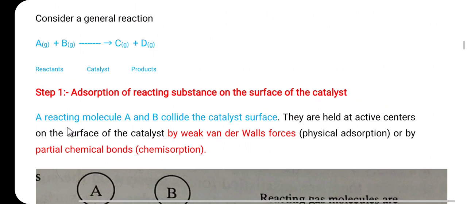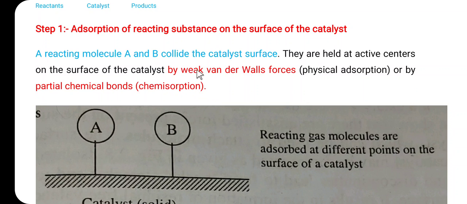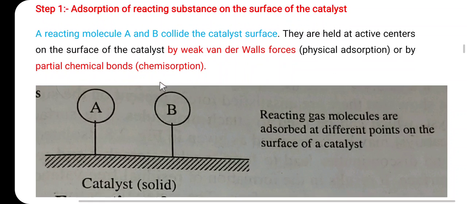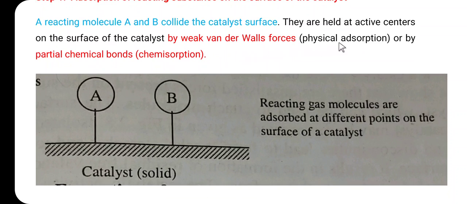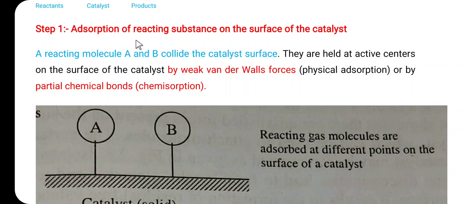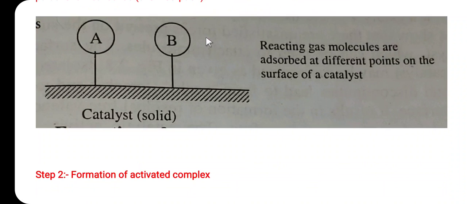Step number 1 is adsorption of the reacting substances on the surface of the catalyst. The reacting molecules A and B collide with the catalyst surface and are adsorbed on it. They are held at the active centers on the surface of the catalyst by weak van der Waals forces, that is physical adsorption, or by partial chemical bonds, that is chemisorption. So this is step number 1, the adsorption of reacting substances on the surface of the catalyst.